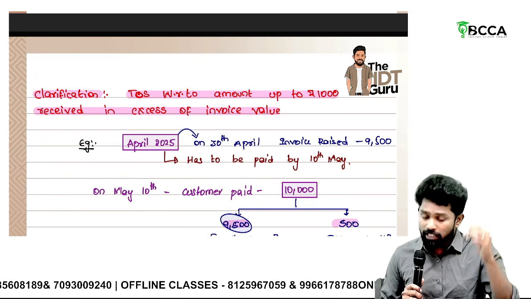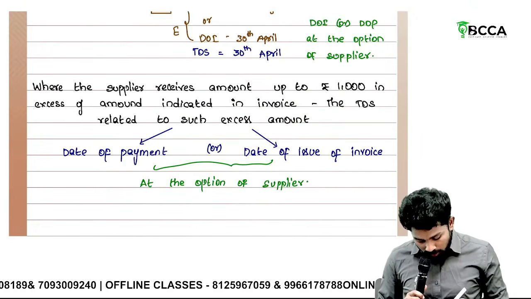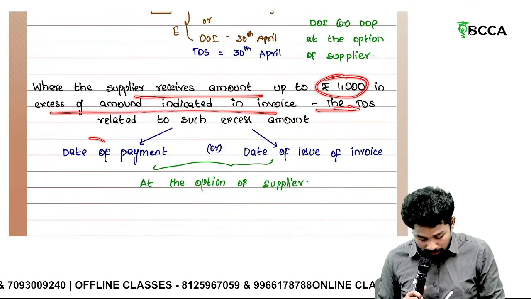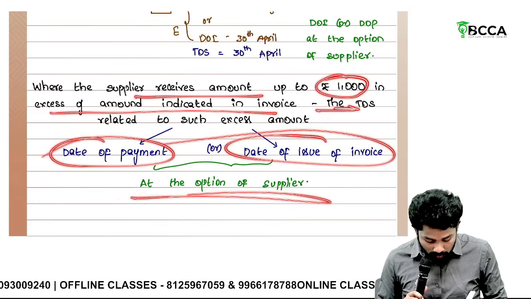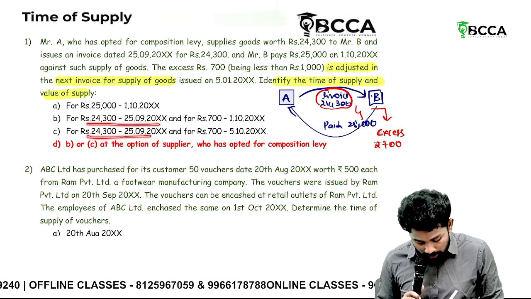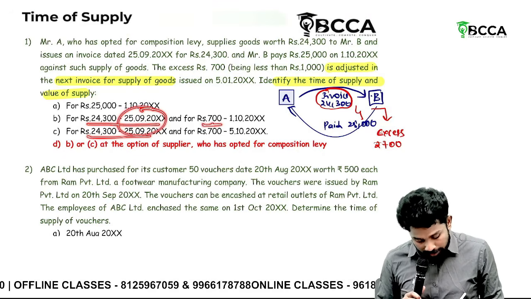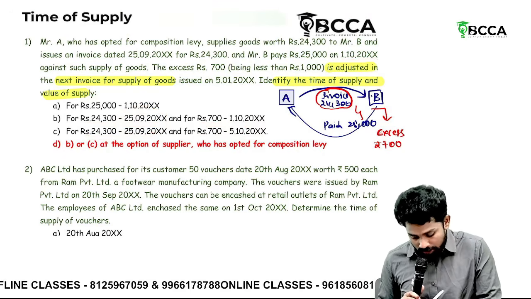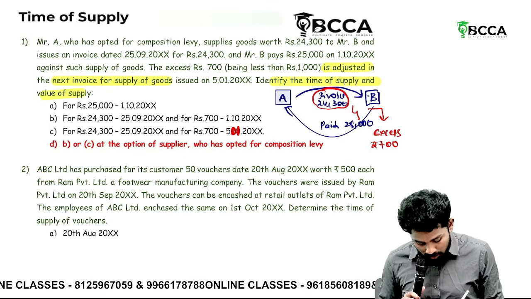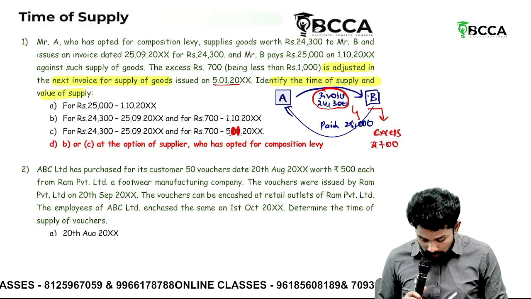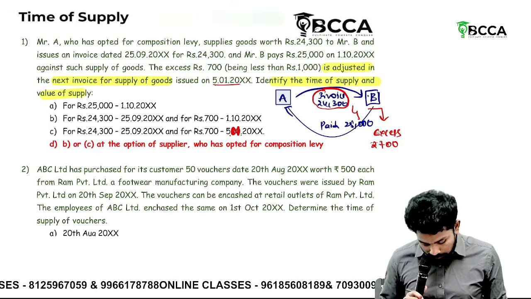Date of invoice or date of payment at the option of supplier. So you can see where the supplier receives an amount up to 1,000 in excess of the amount indicated in the invoice, it could be date of payment or date of invoice at the option of supplier. See, so 24,300, 25th September only. For the 700, it could be either 1st October or 5th January. Sorry, here it's wrongly typed, but it is actually 5th January only they meant. Okay, so that's why both B and C are correct.